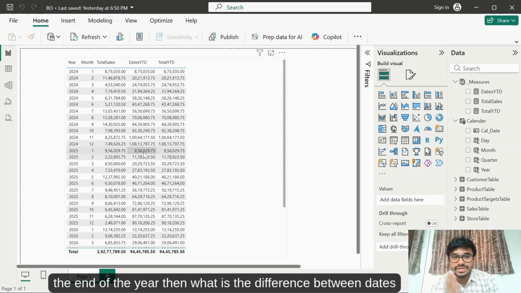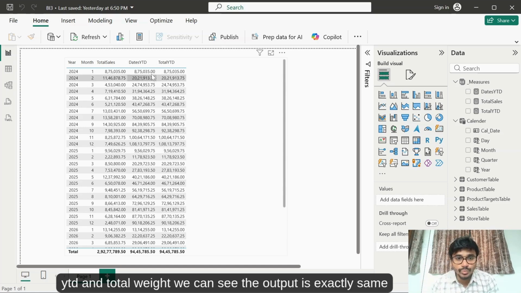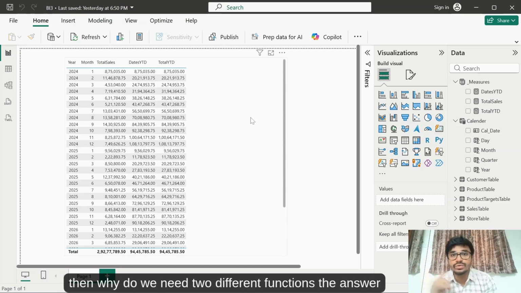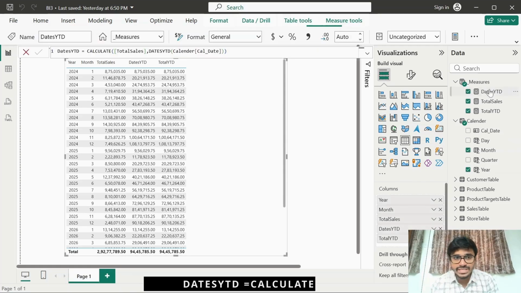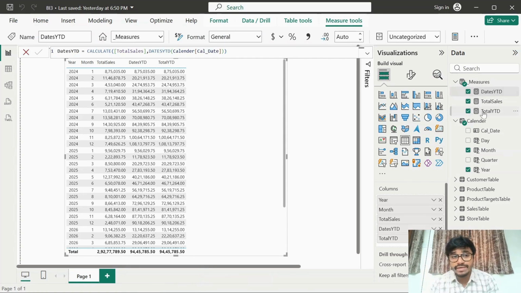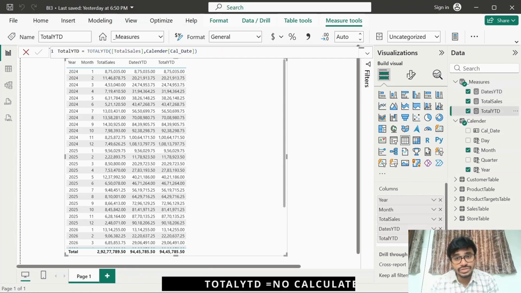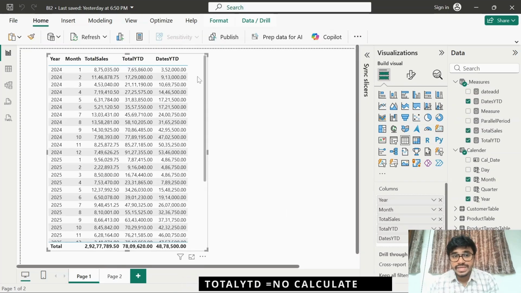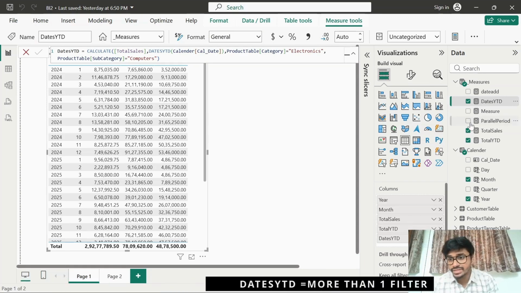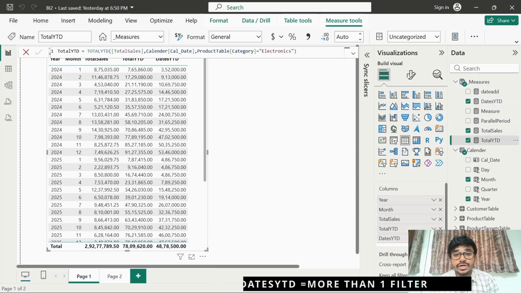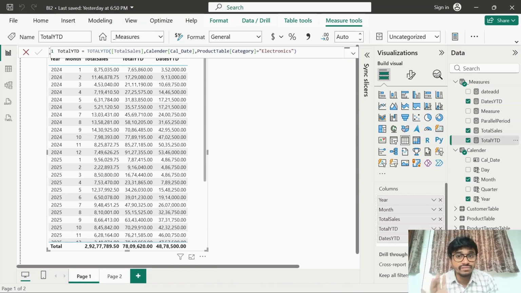Then what is the difference between DATESYTD and TOTALYTD? We can see the output is exactly same. Then why do we need two different functions? The answer is there are two differences. Fundamental difference, you can see that in the DATESYTD we are using calculate function. In the TOTALYTD, there is no calculate function. This is first difference. Second difference is DATESYTD will allow you to add more than one filter, whereas TOTALYTD will not allow you to add more than one filter.